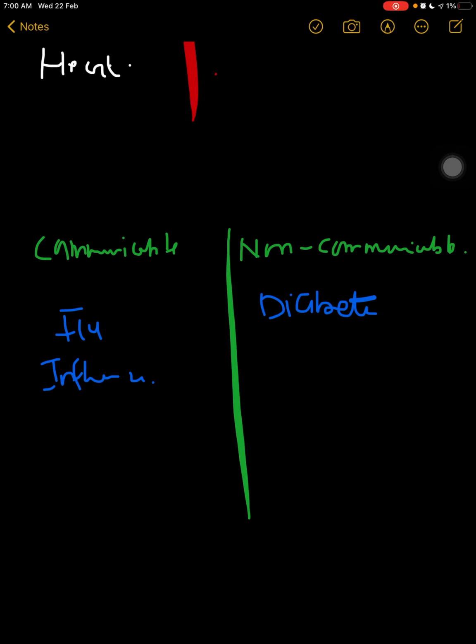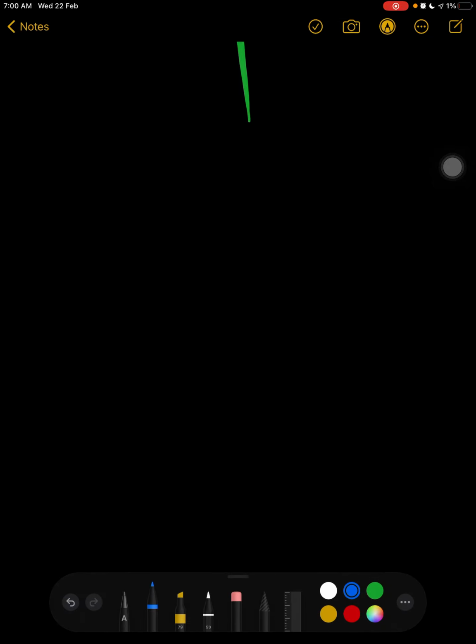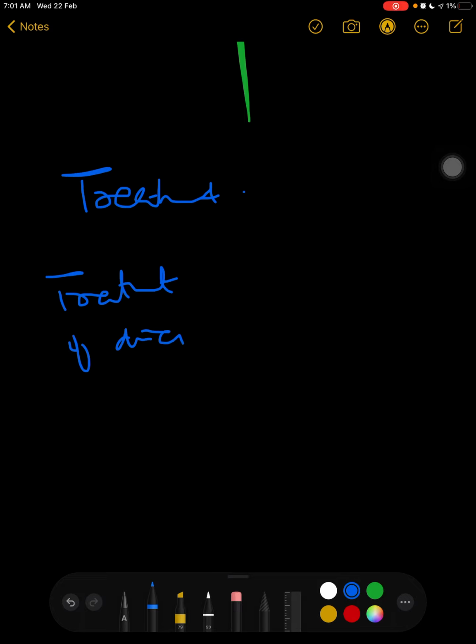Now let's talk about treatment, right? Basically, there's treatment of disease and treatment of symptoms. There are two types of treatment, treatment of disease and treatment of symptoms, right? For example, if you have migraine, you have a headache, so that's the symptom. So there's a certain treatment for the symptom and a certain treatment for the disease.